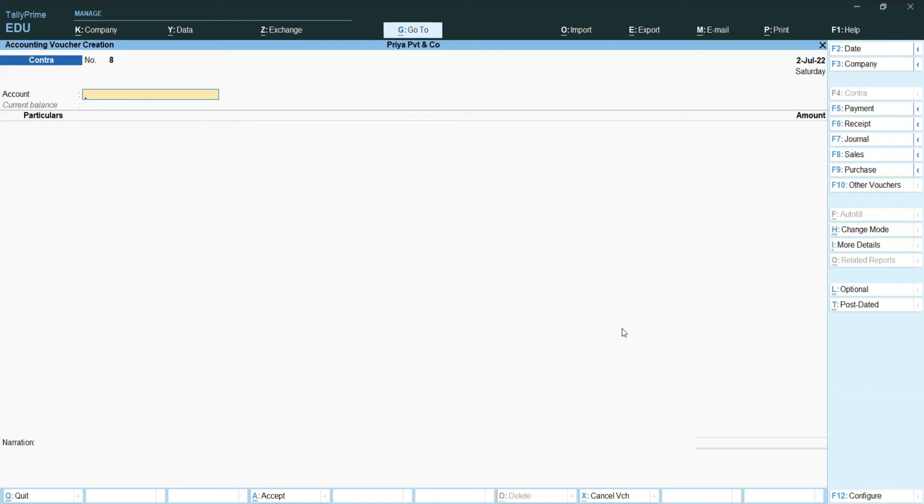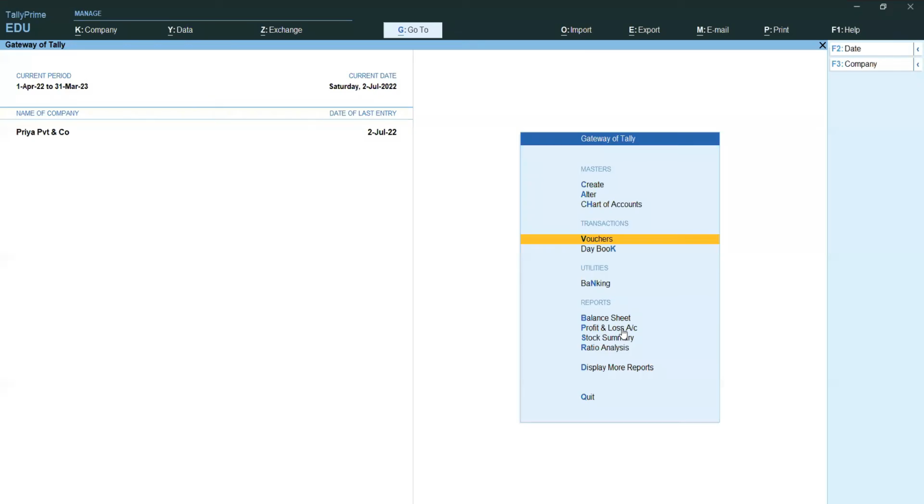Now I want to check the bank balances. How to do? For example, today I received a bank statement. I want to do a bank reconciliation now. Why are we doing it? We want to check the differences between the bank passbook account and our bank book account balance. Now how to do BRS?